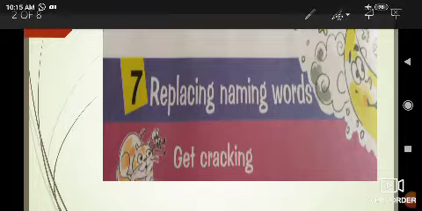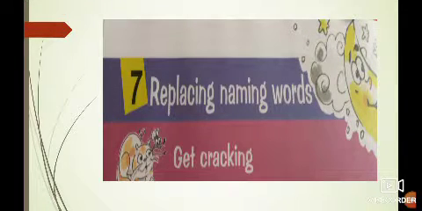Now, students, again we'll start our new chapter of English grammar. Our new chapter is chapter number 7, and the name of the chapter is Replacing Naming Words.